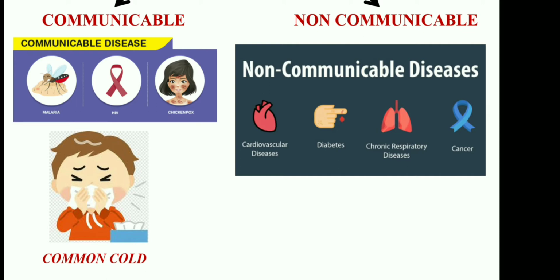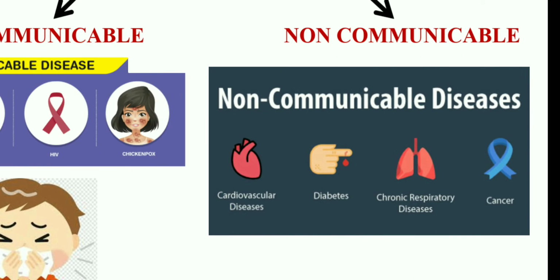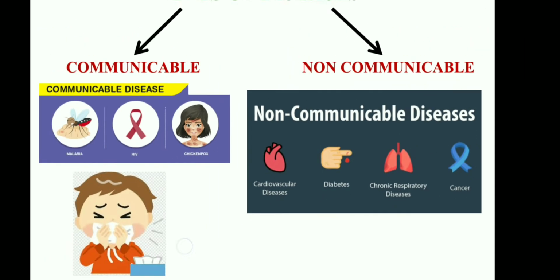Even malaria, HIV and smallpox, these are also examples of communicable disease. Whereas, non-communicable diseases are the diseases which cannot be transferred from one person to another. For example, cardiovascular diseases, diabetes, respiratory diseases and also cancer. These are all non-communicable diseases.